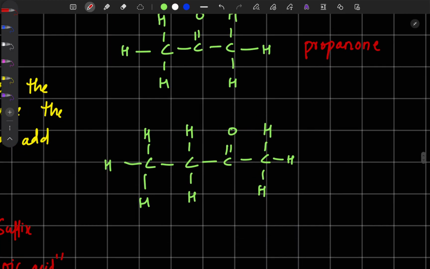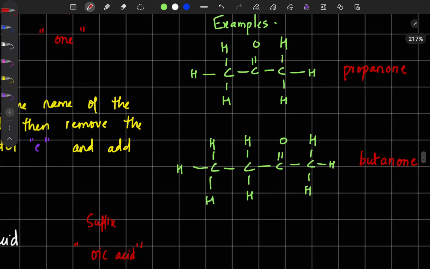Now look at the second compound. How many carbon atoms? 4. 4 means what's the root word? But. Only single bond between the carbon atoms, so we can write butane. Now change the last letter E and add ONE. Butanone. That's the name of the compound. Easy, right? So that is how we will name ketones.